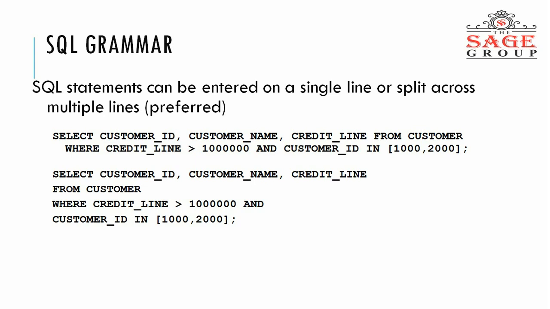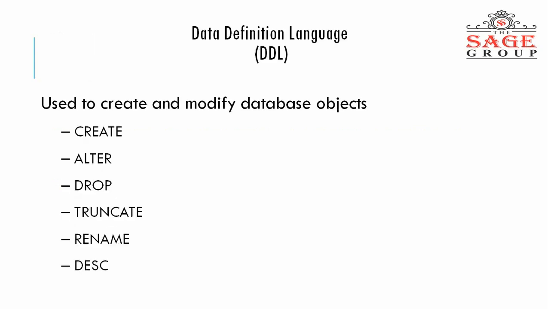So that is a statement having more than one line. This rule tells that it can be a single line or split across multiple lines. So there is no issue regarding this. Okay, there are some rules.